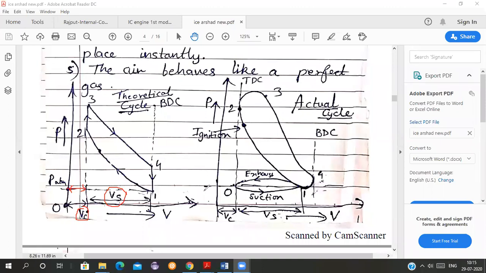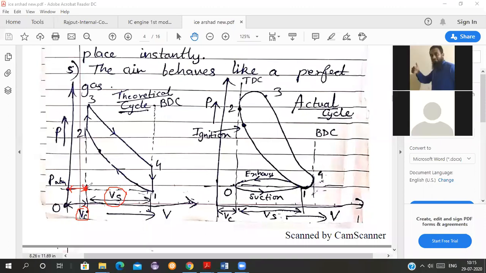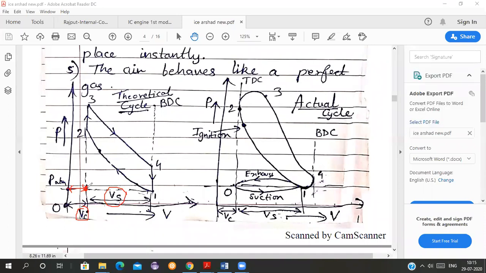See here now. Why have we started from this point? Because there is always a clearance volume available inside the combustion chamber when the suction stroke is starting, when the air fuel mixture is coming inside the combustion chamber.